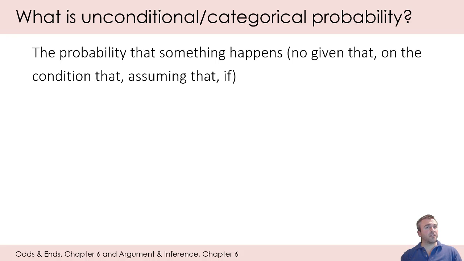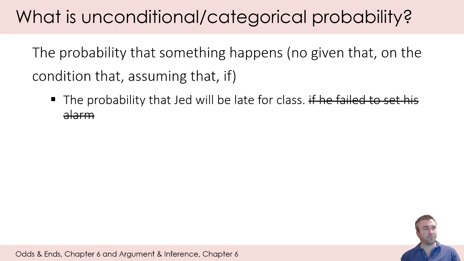These types of probability claims or events we can define simply, at first, like this. An unconditional or categorical probability is the probability that something happens or that something is true, but we will not use terms like given that, or on the condition that, or assuming that, or if.